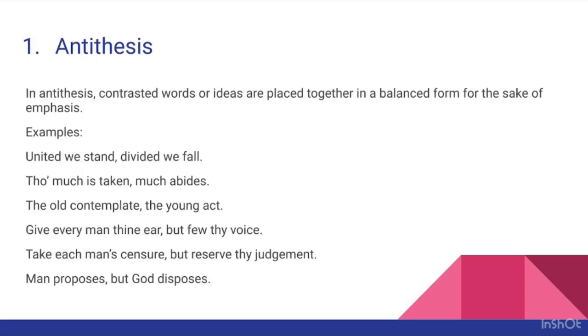Let's start with antithesis. In antithesis, contrasted words or ideas are placed together in a balanced form for the sake of emphasis. Contrasted words means opposite words or ideas will be there. They will be placed side by side in a balanced form to emphasize a particular point. So for the sake of emphasis, this figure of speech is used.